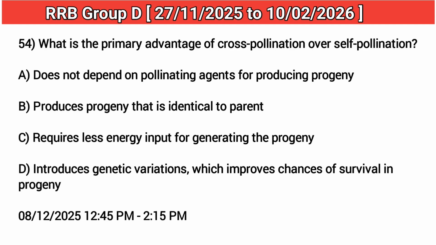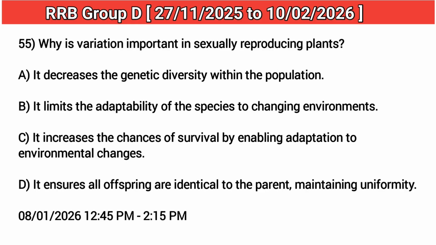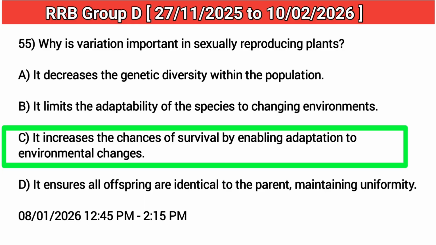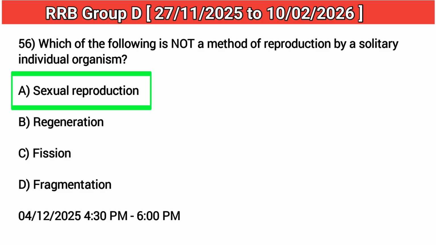54. What is the primary advantage of cross-pollination over self-pollination? Answer: D. Introduces genetic variations, which improves chances of survival in progeny. 55. Why is variation important in sexually reproducing plants? Answer: C. It increases the chances of survival by enabling adaptation to environmental changes. 56. Which of the following is not a method of reproduction by a solitary individual organism? Answer: Asexual reproduction.